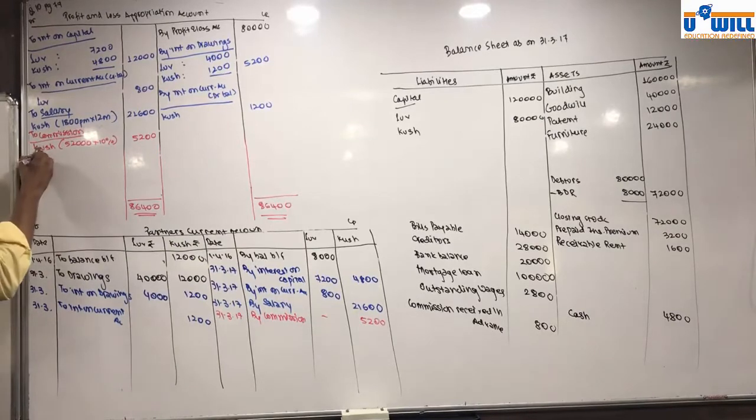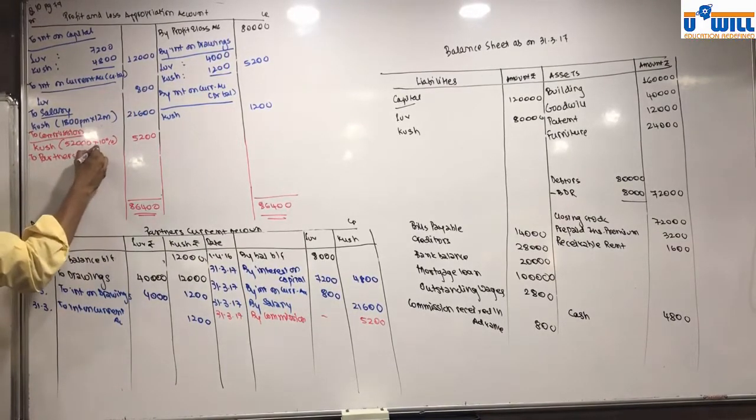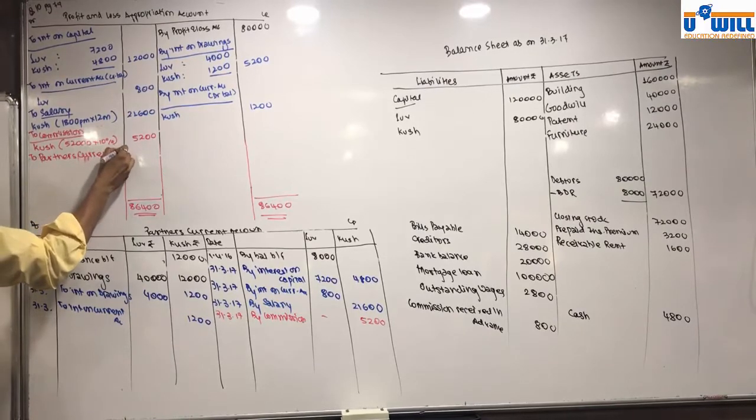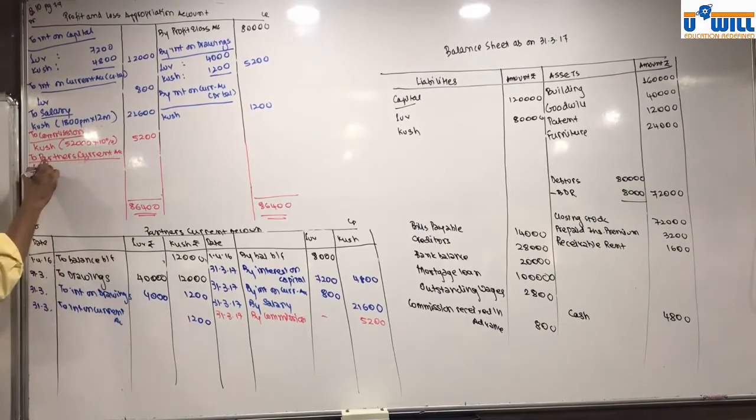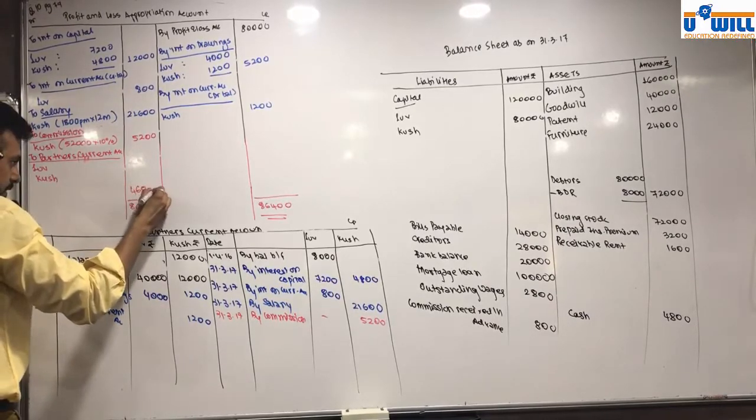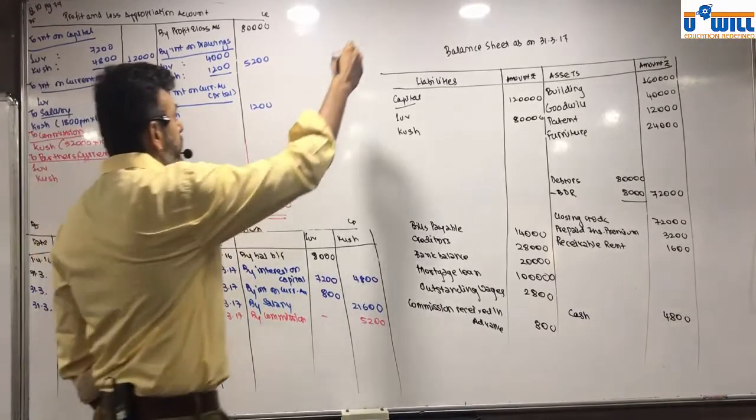And then two partners' current account, 46,800. So we have to distribute.